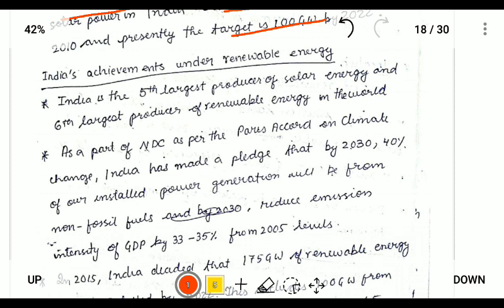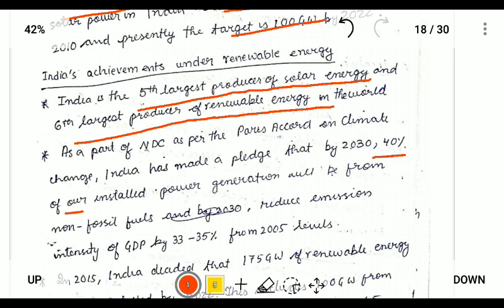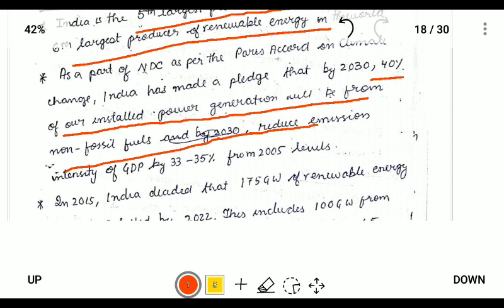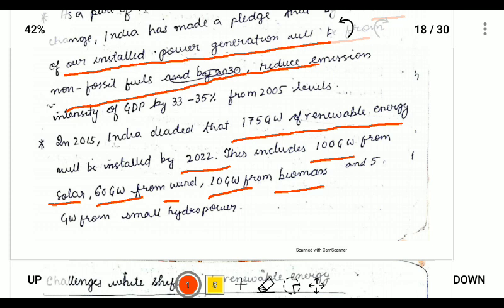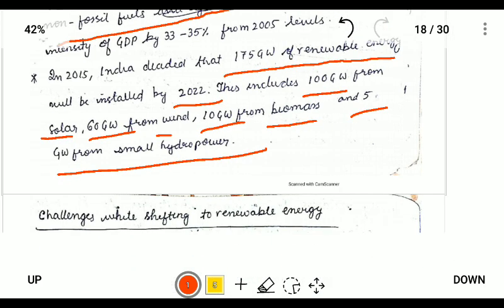India is the fifth largest producer of solar energy and sixth largest producer of renewable energy, and as a part of the nationally determined contribution, 40% of the installed power generation will be from non-fossil fuels. In 2015, India decided that 175 gigawatts of renewable energy will be installed by 2022, and it will include 100 gigawatts from solar, 60 from wind, 10 from biomass, and 5 gigawatts from small hydropower.